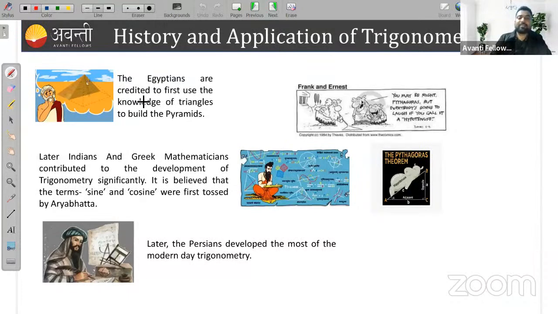The Egyptians are credited with first using the knowledge of triangles to build the pyramids. Next, Greek mathematicians contributed significantly to the development of trigonometry, and it is believed that our Aryabhata from India developed sine and cosine. Later, the Persians developed most of modern day trigonometry.